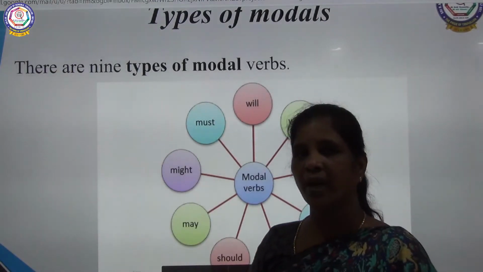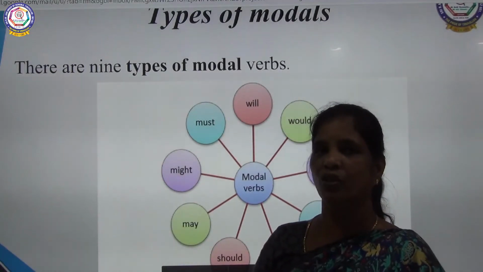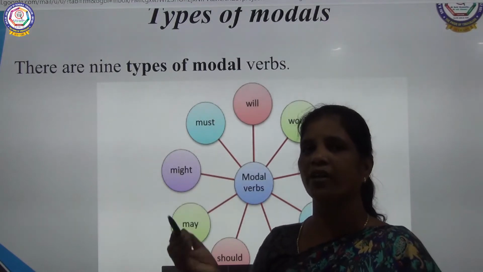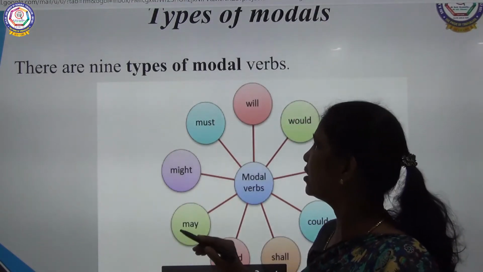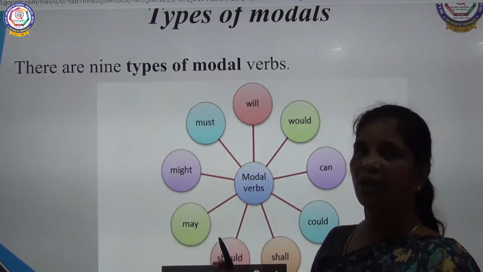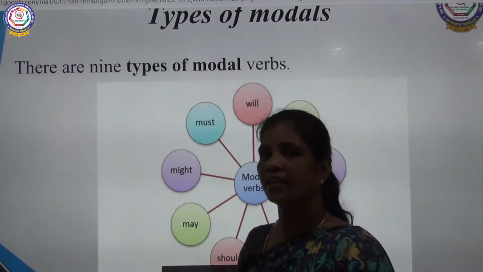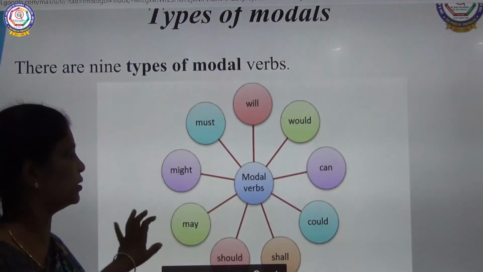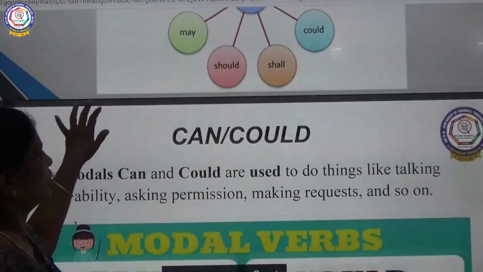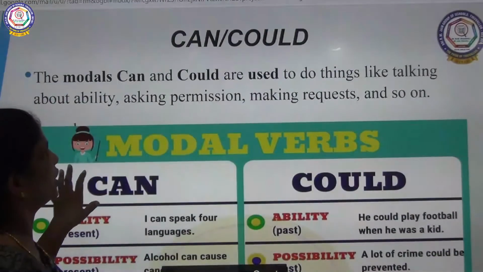Will, would, may, might, can, could, shall, should, must, or modals. Okay, you can make it as a song and you can keep in mind what the 9 types of modal verbs are. Is it clear, children? You learnt the 9 types of modal verbs and you will be using them. Okay. So you see can and could, where you will be using.